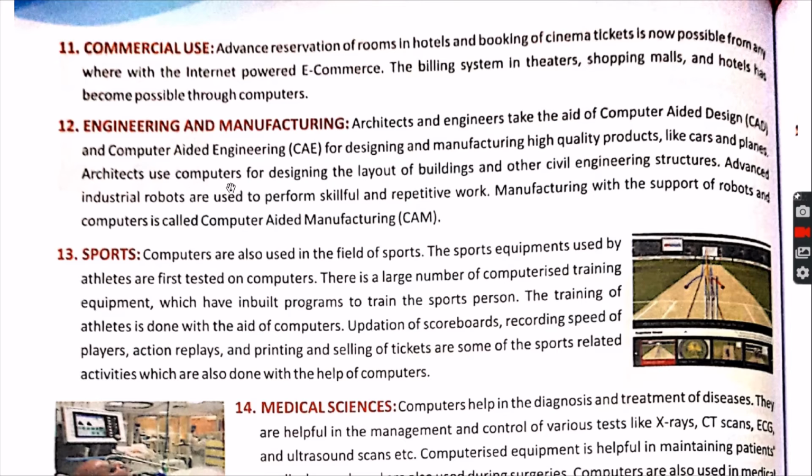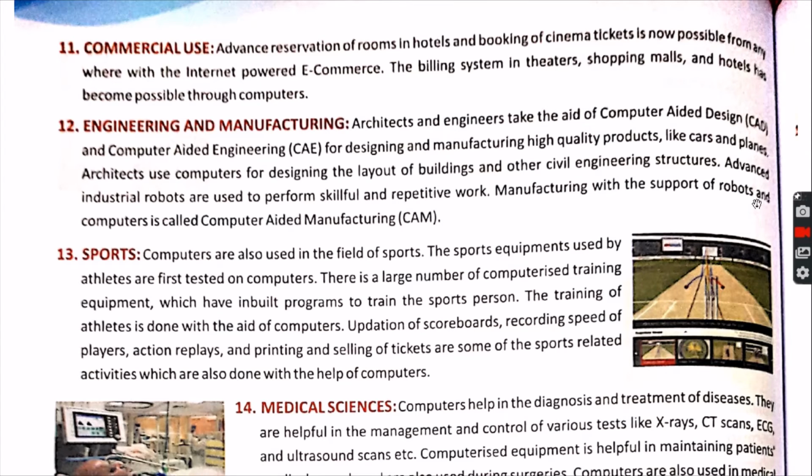Architects use computers for designing the layout of buildings and other civil engineering structures. So a computer design, a car design, a building design, all the designs that you see every day, new designs coming in the market, are only possible with the help of computer aided design, that is engineering and manufacturing. Means manufacturing is done with the help of computer engineering.